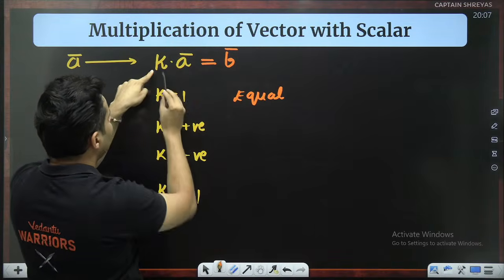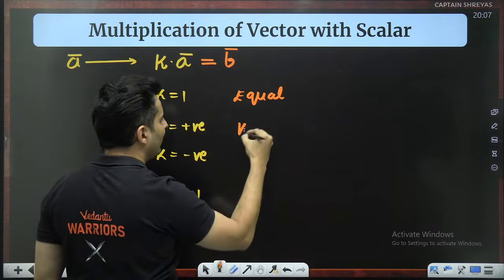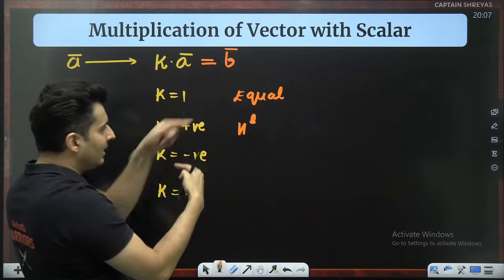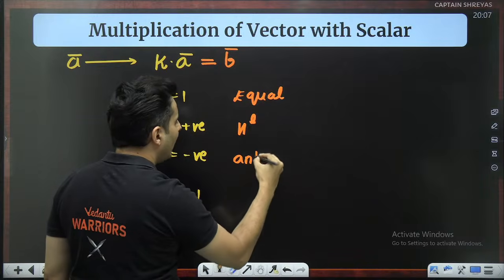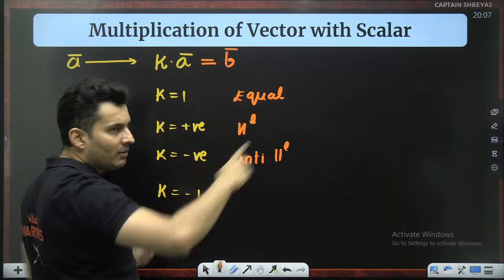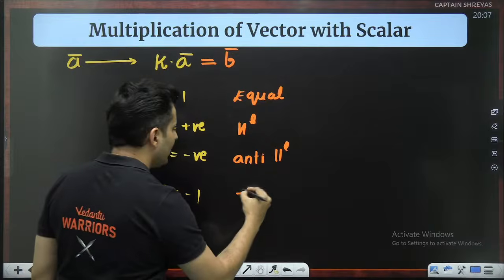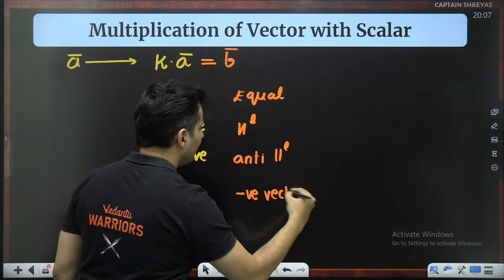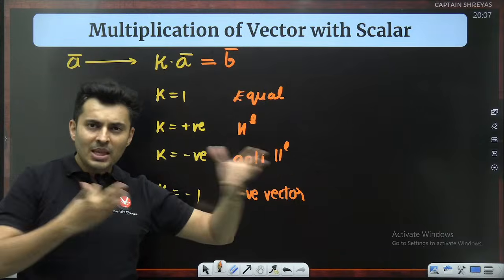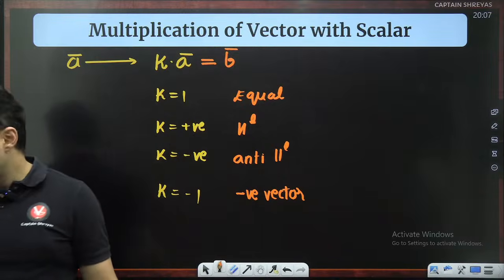If k is positive, that means you are multiplying it with a positive number, the direction will be the same, those vectors will be parallel to each other. If k is negative, you are changing the direction, so it will be anti-parallel or opposite to each other, but need not be of the same length. If it is exactly -1, you are creating a negative vector. So that's how the value of k decides whether you are in the same or opposite direction, equal or a negative vector, right? As simple as that.